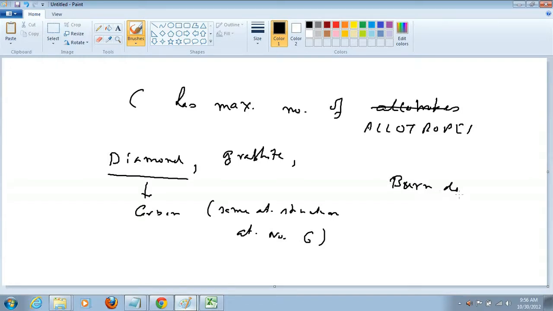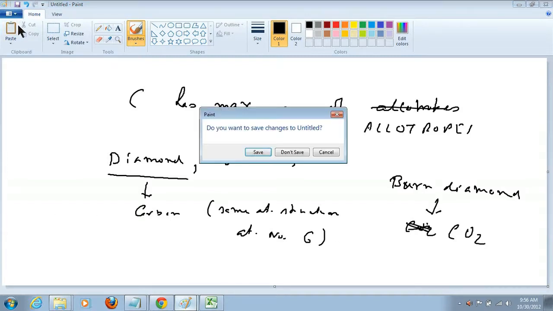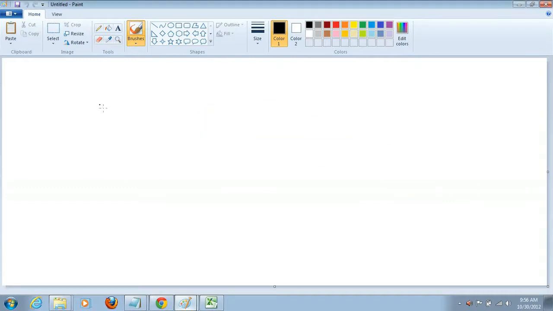The interesting thing is diamond. Diamond, as you know, is a very costly substance, used in jewelry. But when you burn diamond, because it is nothing but carbon, it produces carbon dioxide, and once it produces carbon dioxide, you will not be able to distinguish this carbon dioxide from the carbon dioxide that you obtain by burning coal. So that's it. Once you burn diamond, you cannot distinguish it anymore. You will not be able to say, this carbon dioxide came from diamond, so it is costlier. No, that's it. It sounds funny, right?